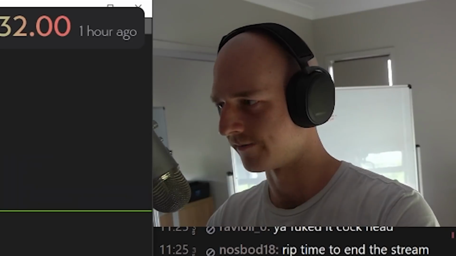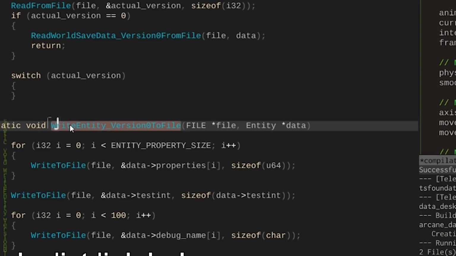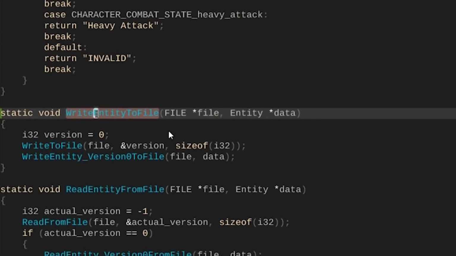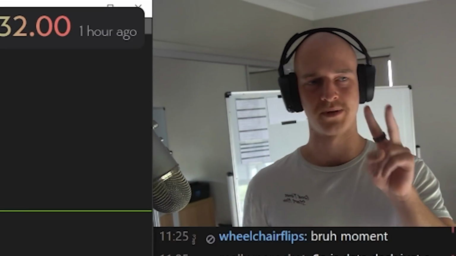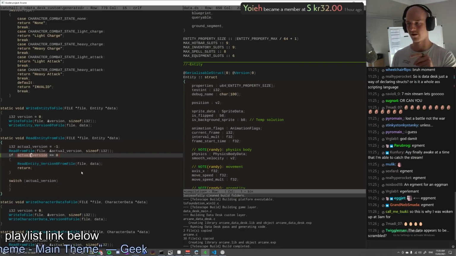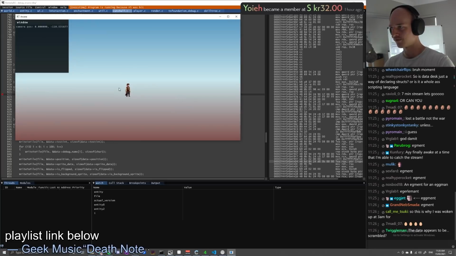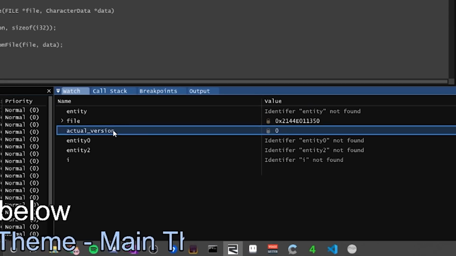I wonder. If we go into the catch-all over here and look at the function that serializes this, entity version 0 to file, it comes in. It's beautiful. Write entity to file. It writes the version. It reads the version. On disk, the version is number 2, but it's saying it's number 0. Now if we go into the debugger and hit this breakpoint, what is the actual version gonna be? The actual version is saying it's 0.